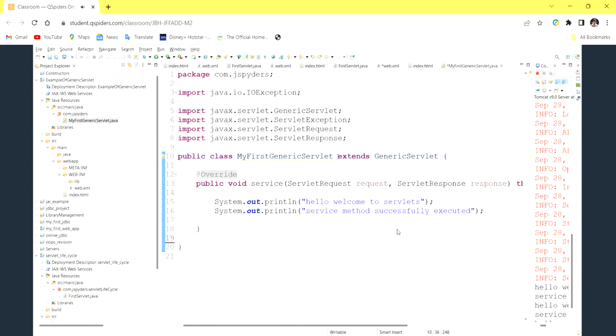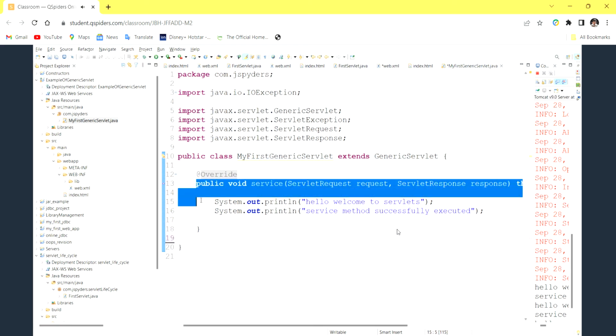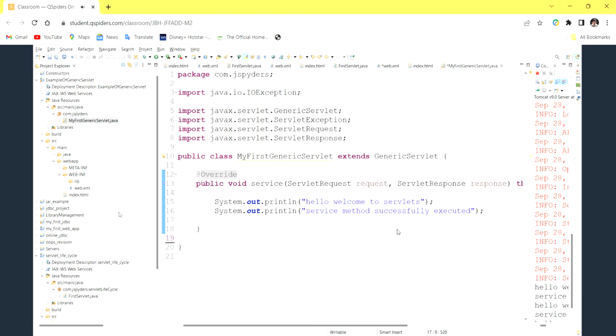Whatever they have written inside the init method, we don't require it. If we want, we can override it and give our own implementation, and in future if I need it, I will definitely override the init method. Then the service method will be called and the output printed.